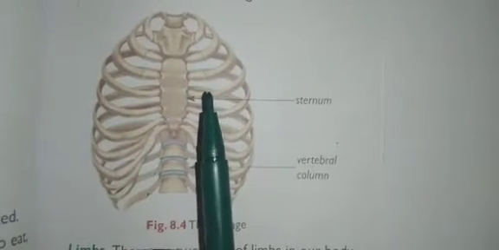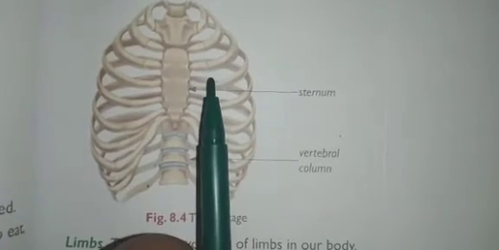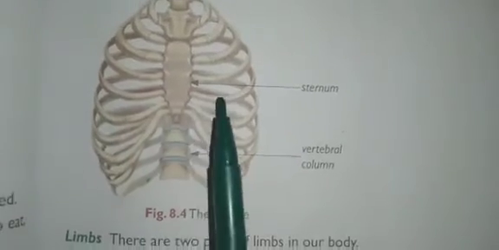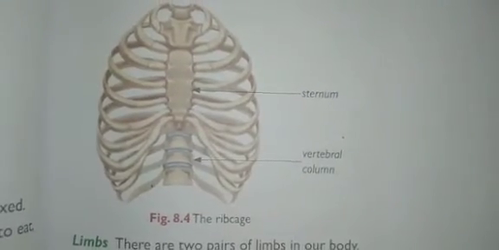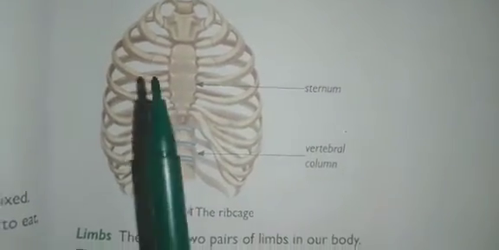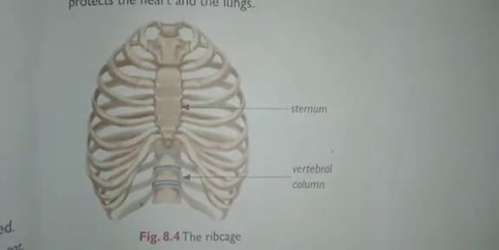So lungs will be present here, right? Sorry, the heart will be present here and the lungs will be present at both sides of this rib cage. So it protects these delicate organs.